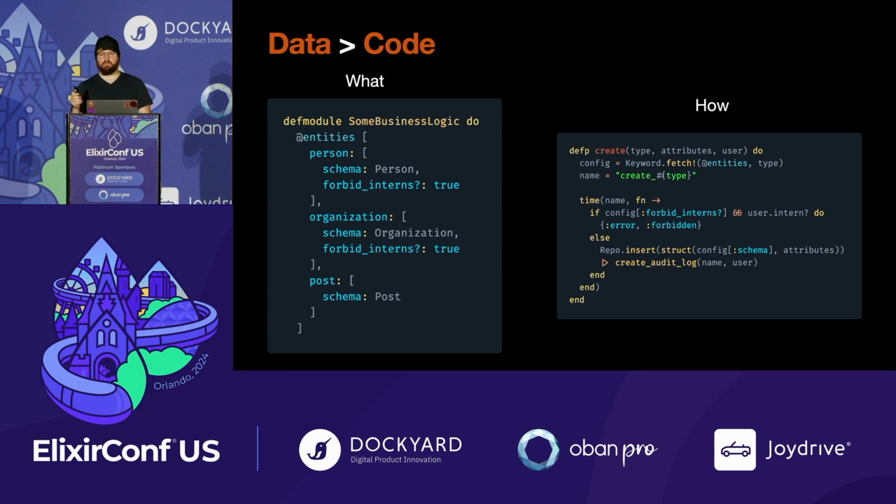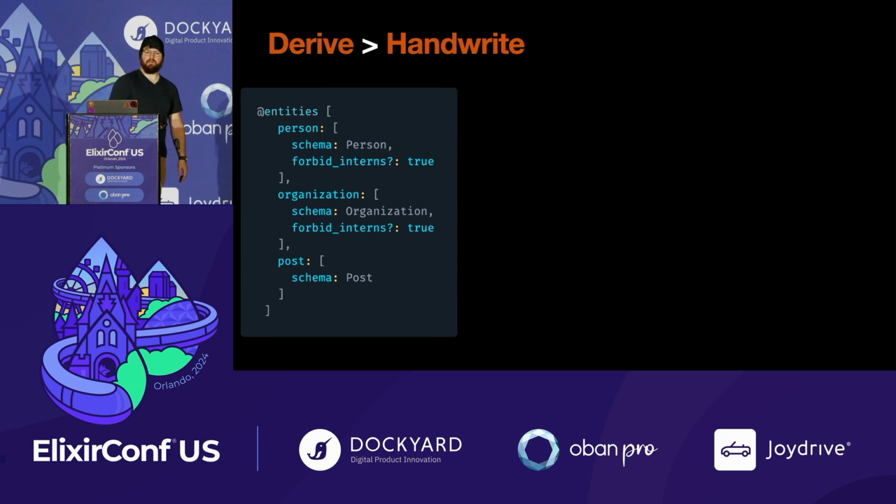So we're going to look at next applying the derive over hand-write principle. Show of hands, how many people in this room have looked at some function documentation and then looked at the function itself and saw that they didn't match? You should all have your hands raised. There's no way that hasn't happened to everybody here. So we've all been burned by stale documentation. I think it's a pretty universal experience in programming. I'm sure that you've read a function that I have written and documented and that it was wrong. So we can solve that problem.